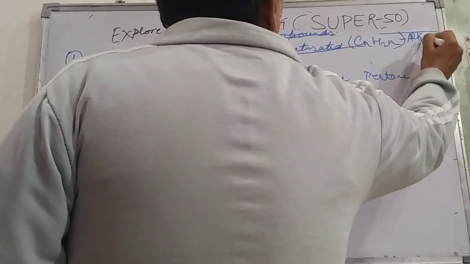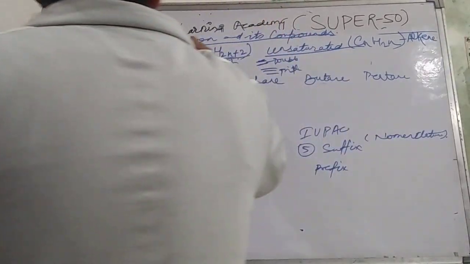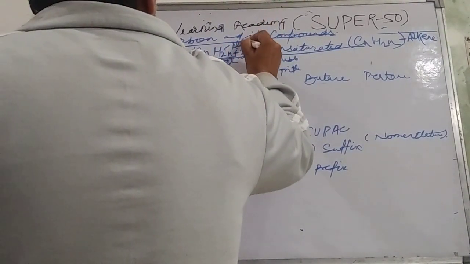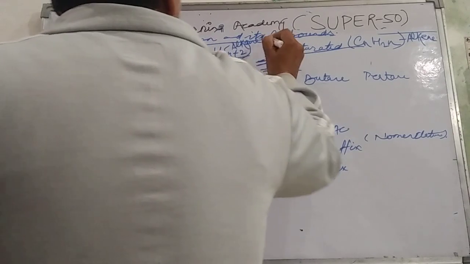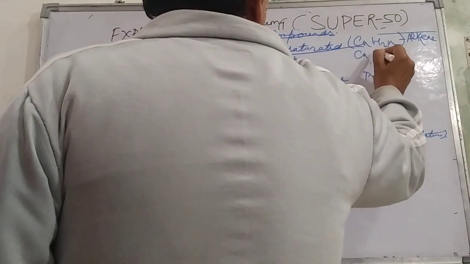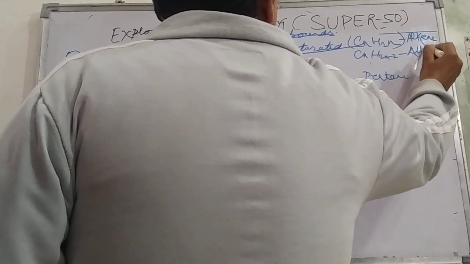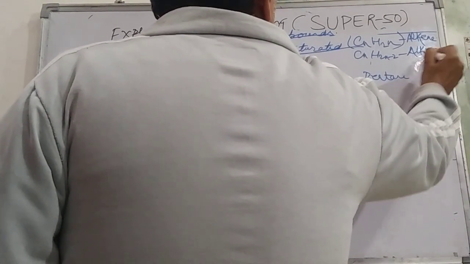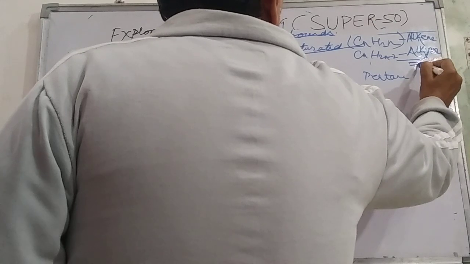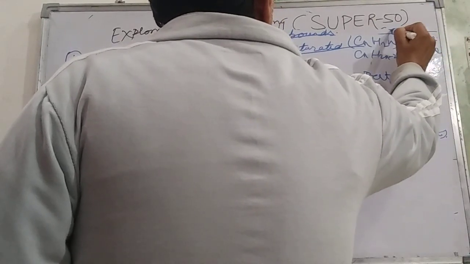This one is called the alkane, with general formula CnH2n+2, and this one is the general formula of alkyne, CnH2n−2. This is called the alkyne. In the alkyne it will make the triple bond, and in the alkene it will make the double bond.